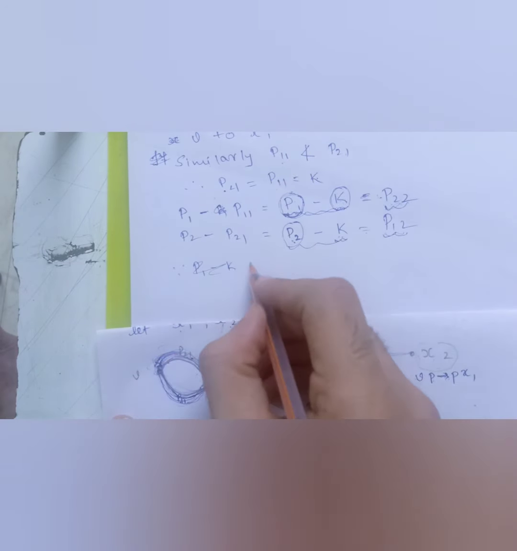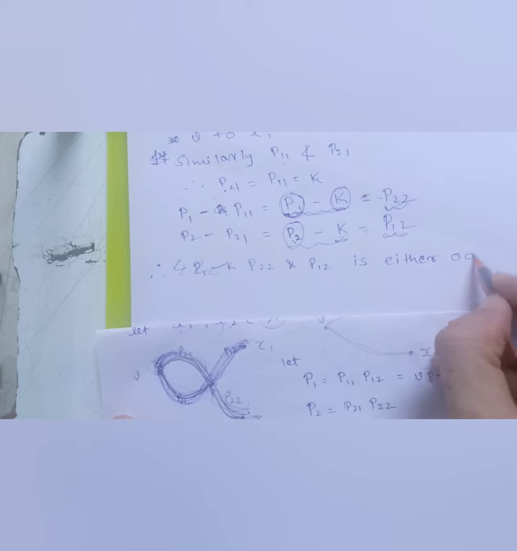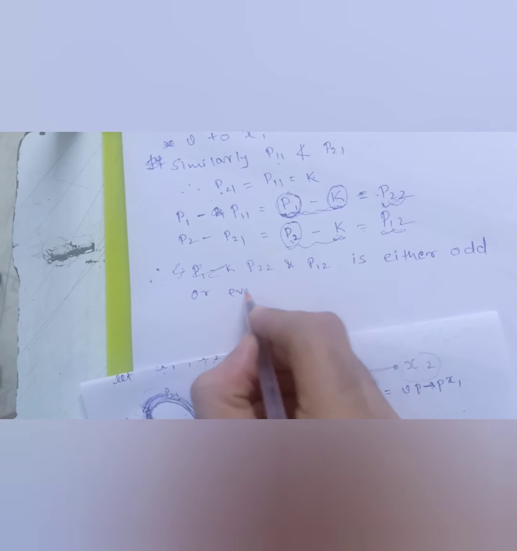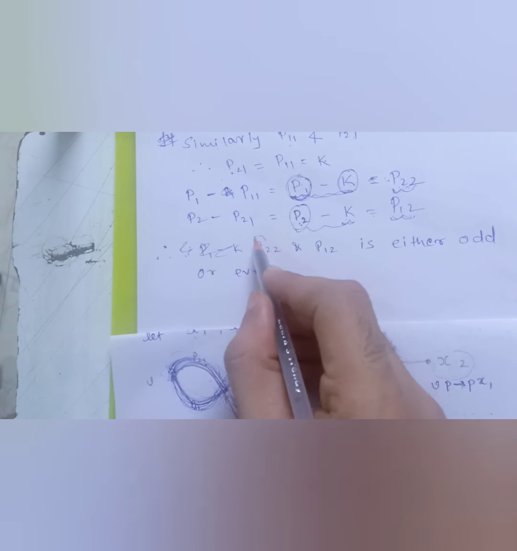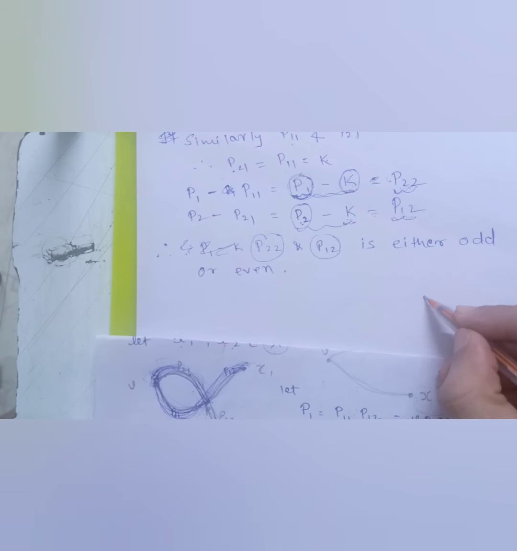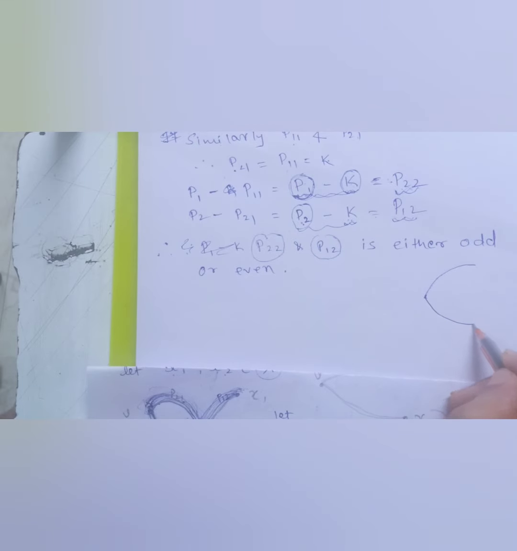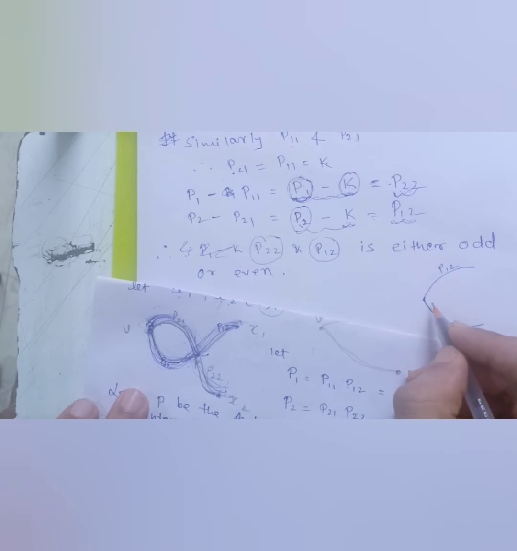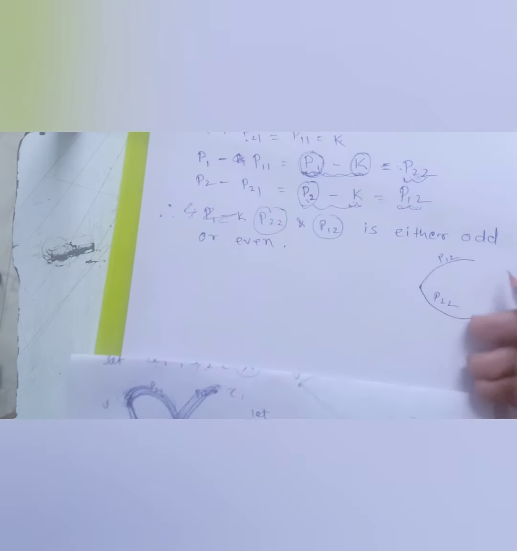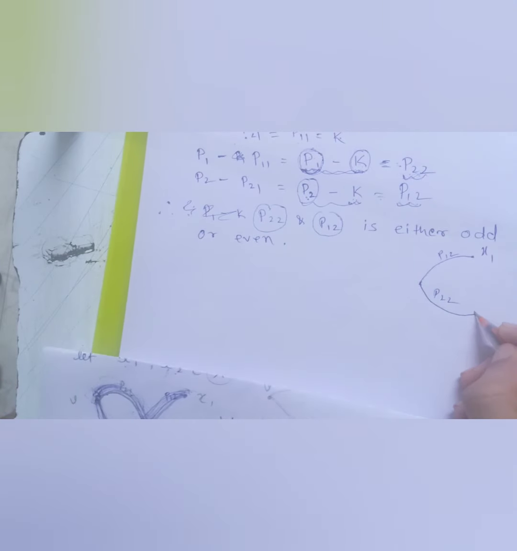Therefore we can say P22 and P12 are either odd or even, right? Simple maths. Let me draw it over here so that it's much clearer. The path we are discussing right now is this remaining part, this one and this one. This is P12 and this is P22, and we have x1 and x2 over here.